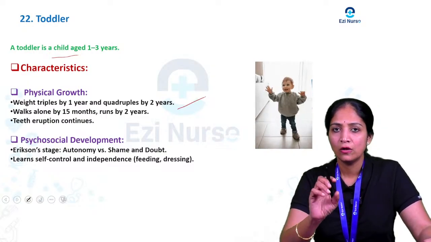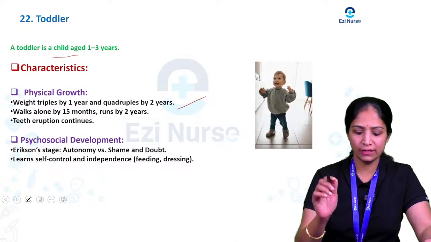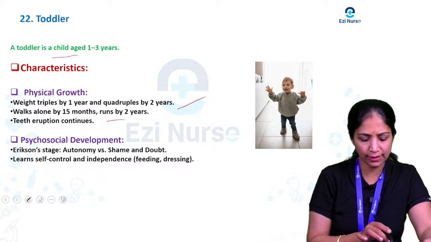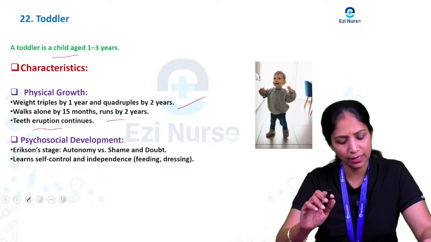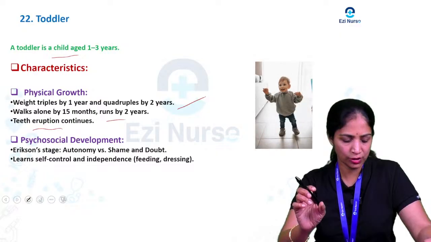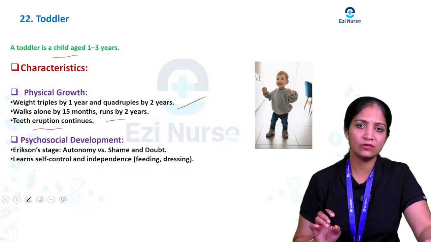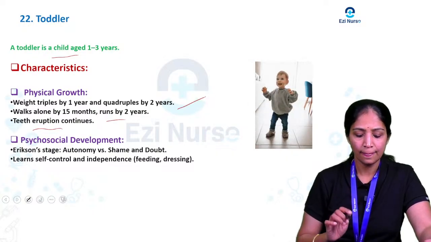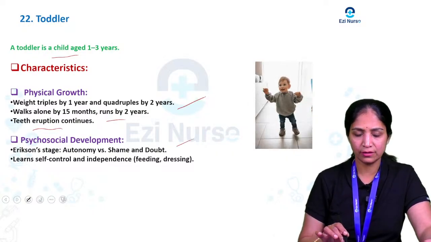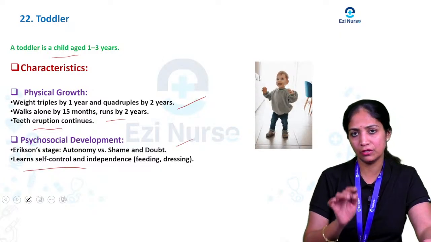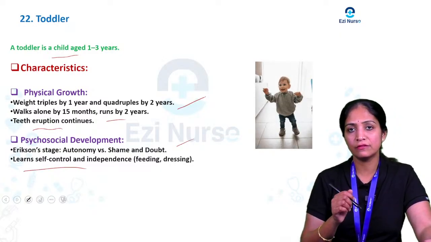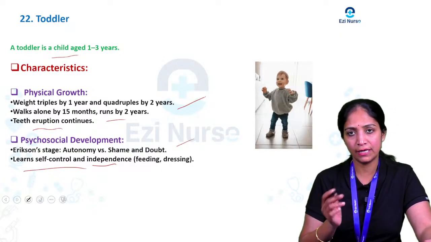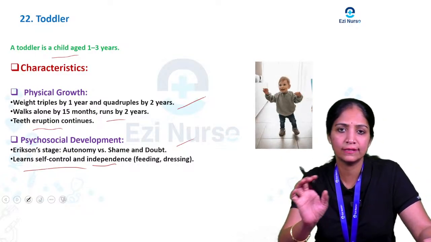And one more is that the child will walk alone by 15 months and run by 2 years, and teeth eruption will be continuous. And for psychosocial development, in this stage of the child there is Erikson's development. The stage you are going to see is autonomy versus shame and doubt. So usually what will happen here, the child will be learning self-control and independence, like independent feeding, dressing, all this happening.